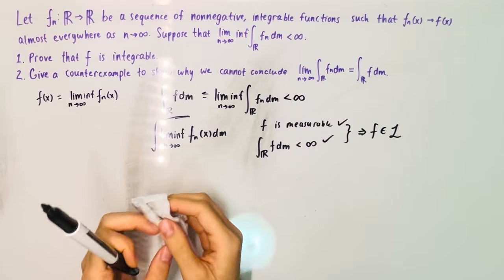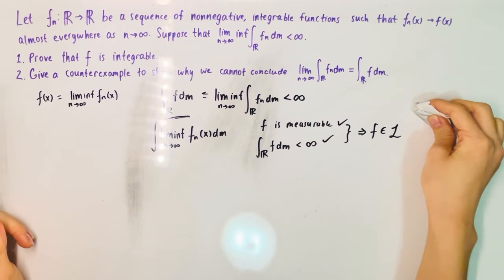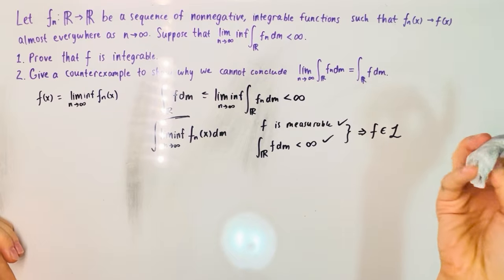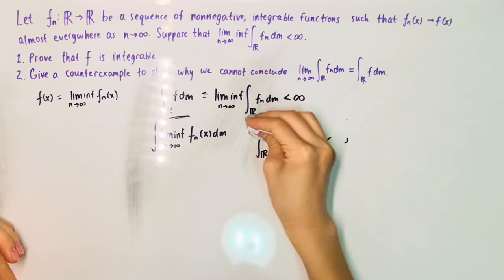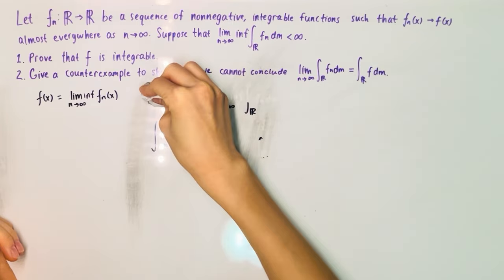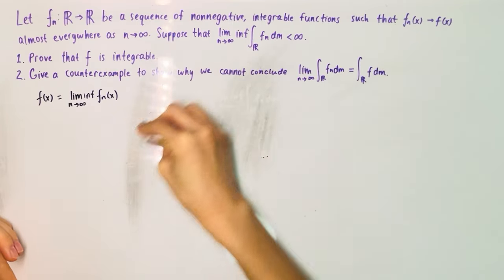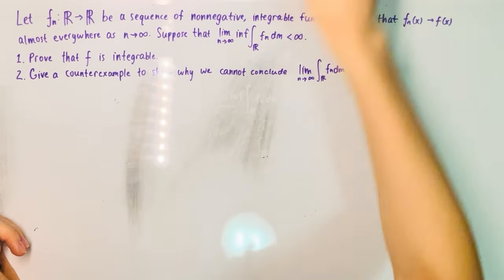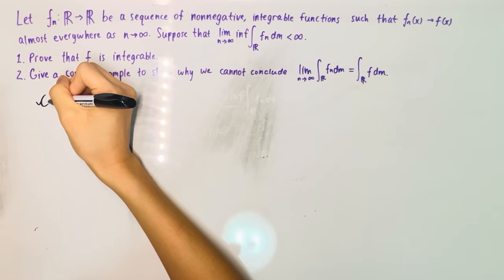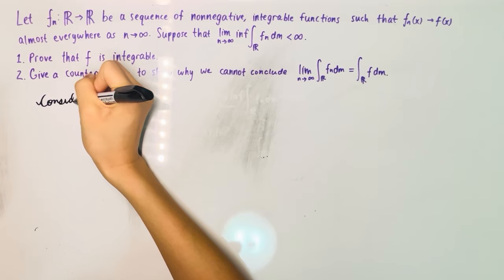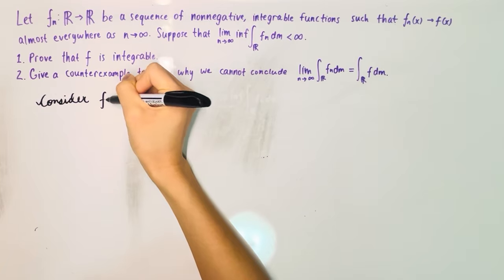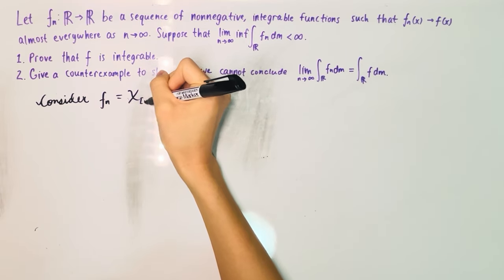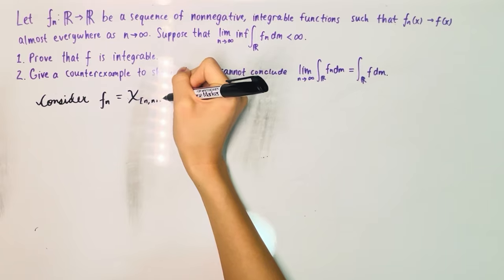Cool. So now let's give a counterexample as to why we can't have equality. So why does Fatou's give us less than or equal to rather than just equal to? Or I shouldn't say just equal to, because that's like stricter. Well, let's consider f sub n equal to our indicator function of the interval n to n plus 1.